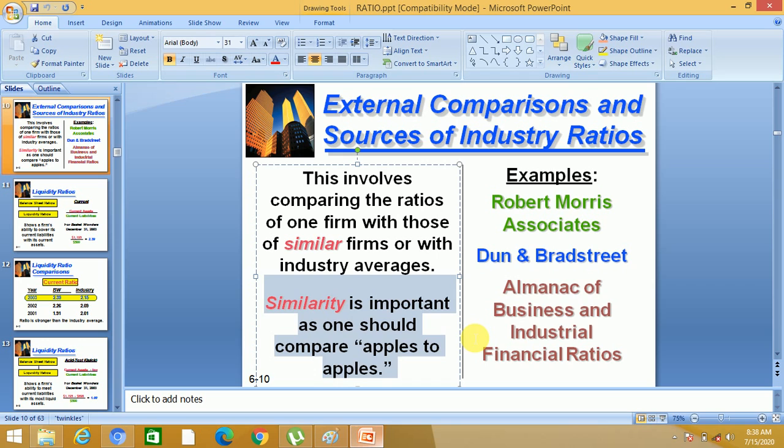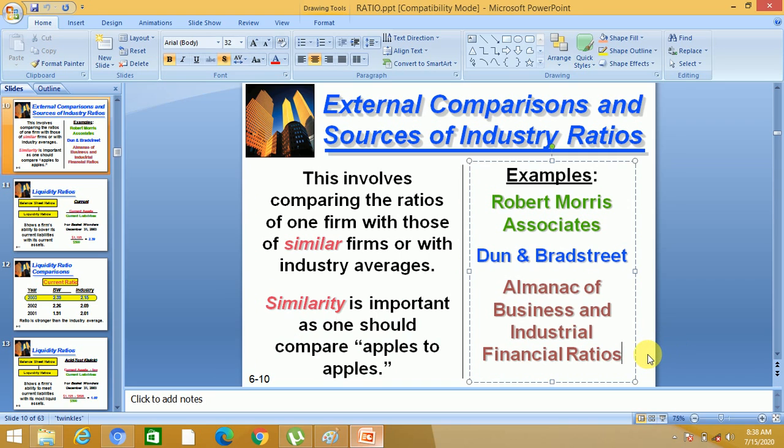You will compare the university performance with other universities, a cement company performance with other cement companies, and the performance of a textile mill with other textile mills. So here, comparing apples to apples is basically the meaning that you will compare your business with similar businesses.